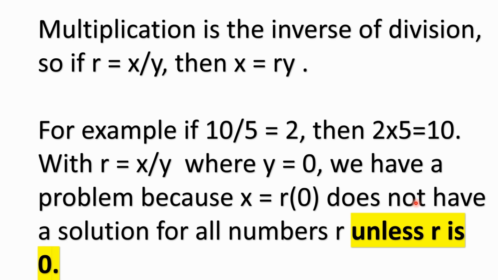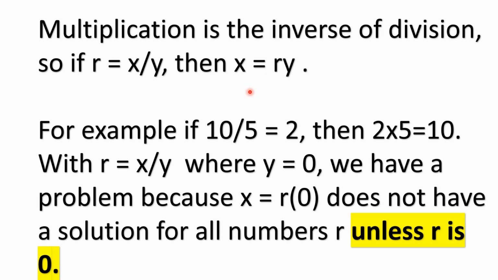With r equals x divided by y, where y equals 0, we end up with a problem because our x equals r times 0 does not have a solution for all numbers x unless r is 0. So I guess really what I'm saying here is that you don't really have a solution.